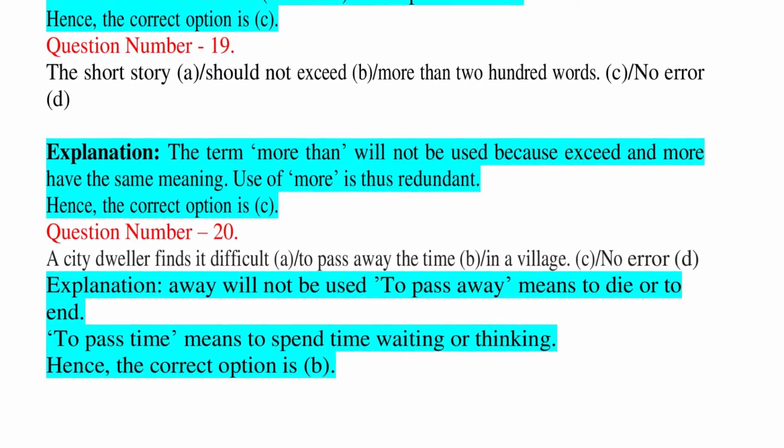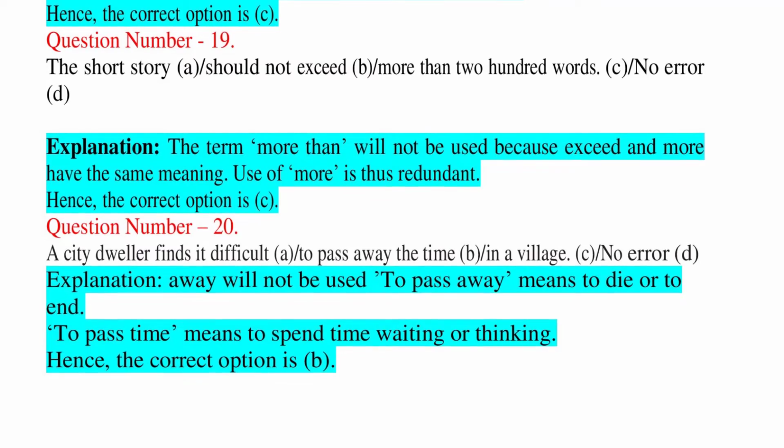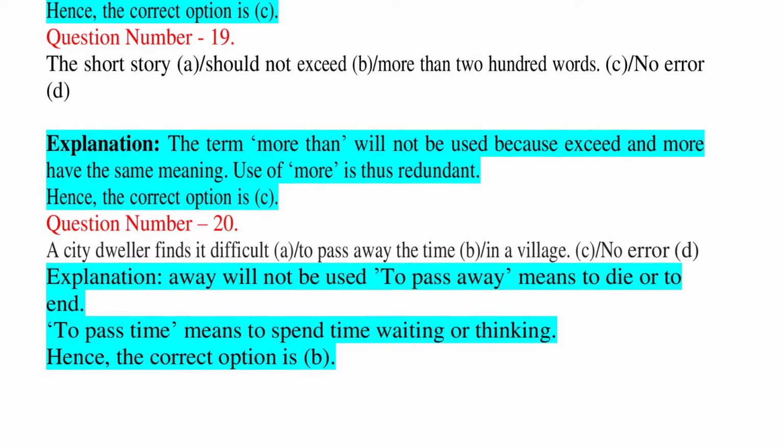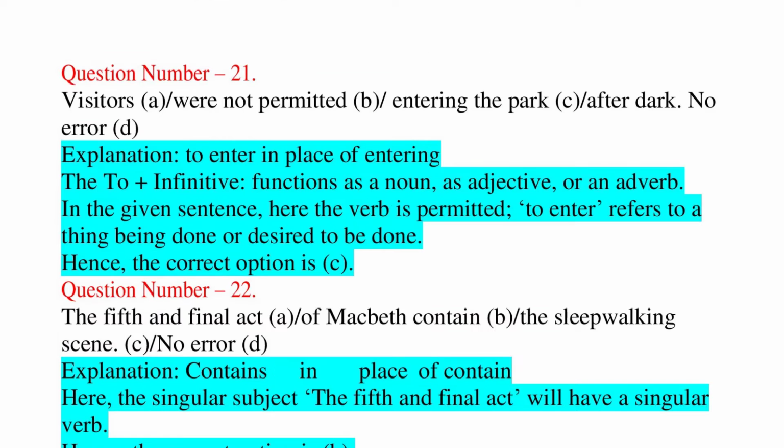Question number 20. A city dweller finds it difficult, A. to pass away the time, B. in a village. C. No error. D. Explanation. Away will not be used. To pass away means to die or to end. To pass time means to spend time waiting or thinking. Hence, the correct option is B.